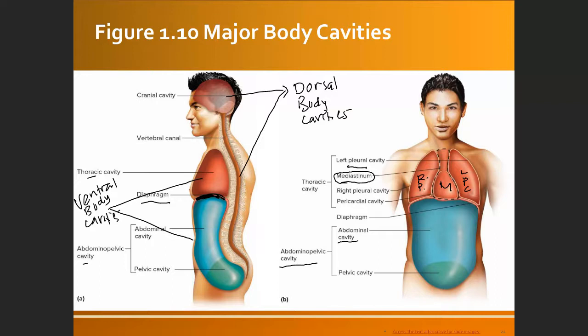And then the bottom part is called the pelvic cavity, where the bladder is located. So the name of this cavity is abdominopelvic cavity because it consists of the abdominal cavity and pelvic cavity.